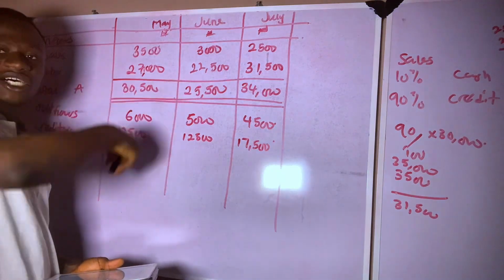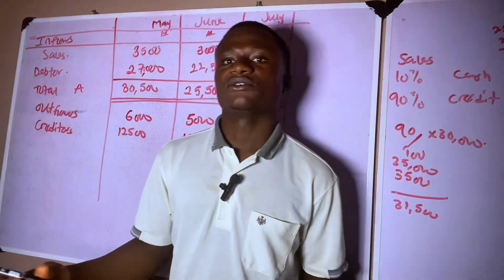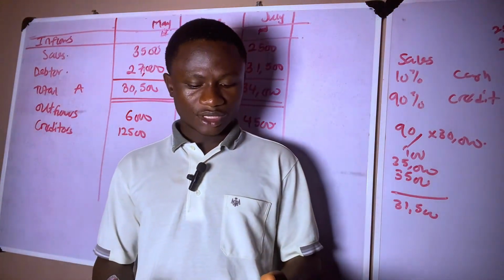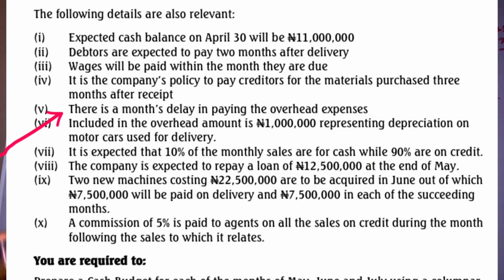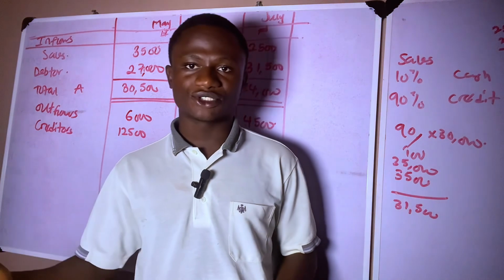So as you can see, we have calculated all our total inflow. Now we are calculating our outflow. Then we net it. Whatever we have is our net cash flow. So now we go to the next one, which says there's a month delay in paying overhead expenses. That means that there's a month delay. This thing is just English interpretation.